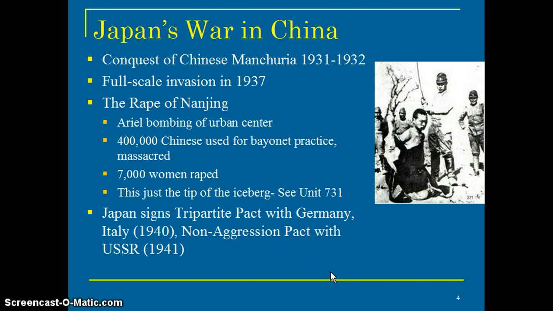So Japan signs a tripartite pact with Germany and Italy, and then they also later signed a non-aggression pact in 1941, just before they bombed Pearl Harbor, because they don't want to get involved in a war against the USSR while they're fighting the U.S. So this is a setup to the war.